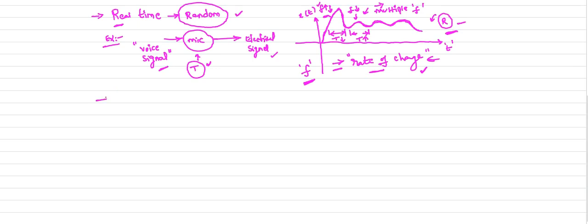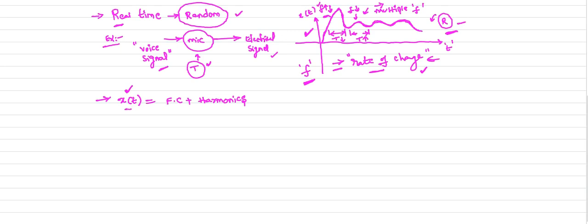Now when it comes to the harmonics concept, whenever a signal consists of multiple frequencies, like here your electrical signal, we can represent such types of signals in terms of the fundamental component plus harmonics. This is very, very important.